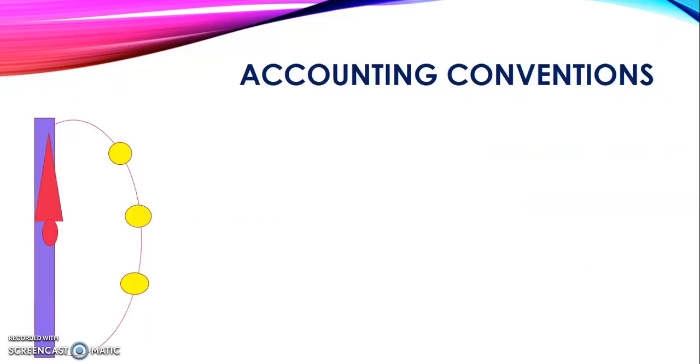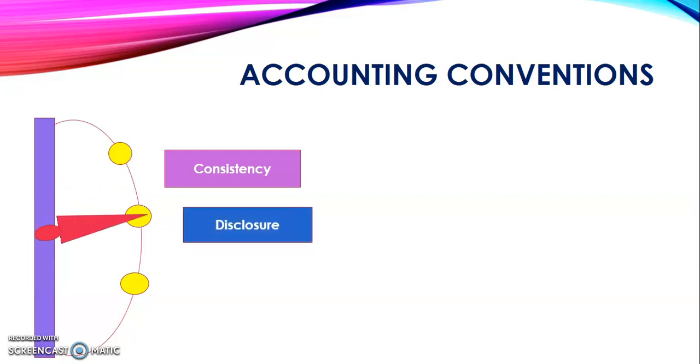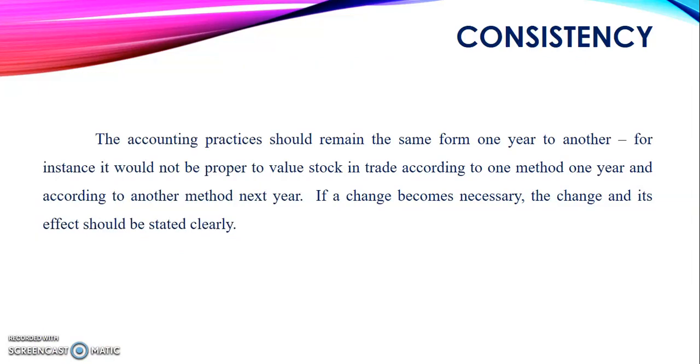Next we are going to see the accounting conventions. The first convention is convention of consistency, then convention of disclosure, and the last convention is convention of conservatism. So first we are going to see what consistency is. The accounting practices should remain the same from one year to another. For instance, it would not be proper to value stock in trade according to one method one year and according to another method the next year.